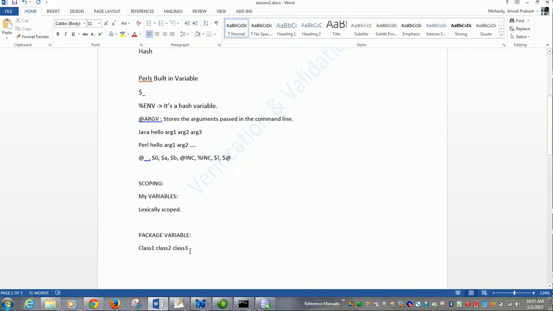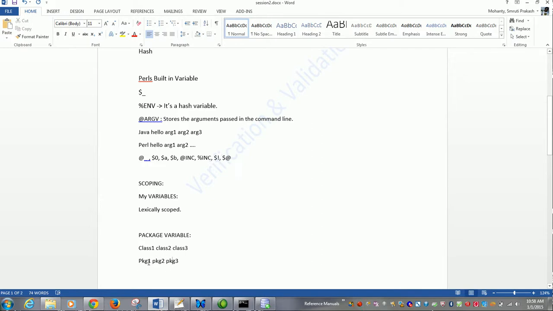Now you might also know there are certain programs which can use these multiple classes. In Perl we have something called a package. Package 1, package 2, package 3. These multiple packages can be utilized in a single program. Now suppose there is a variable in package 1; there is a way to protect it from the way it is being used in package 2 or in package 3.